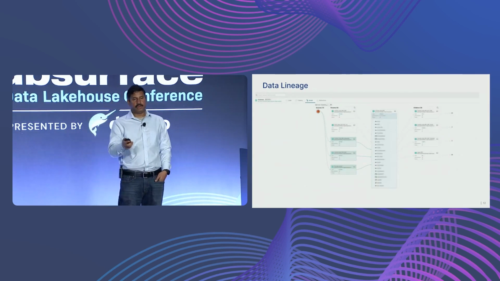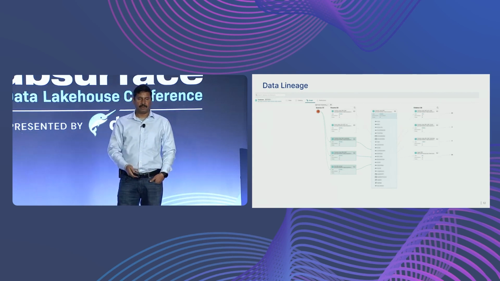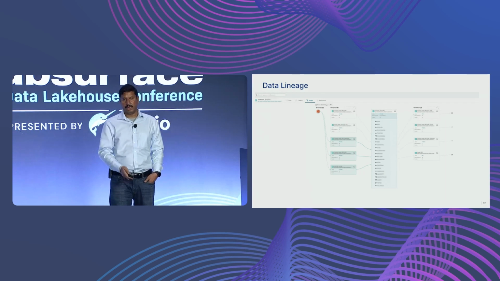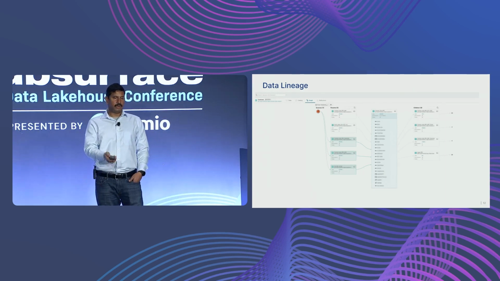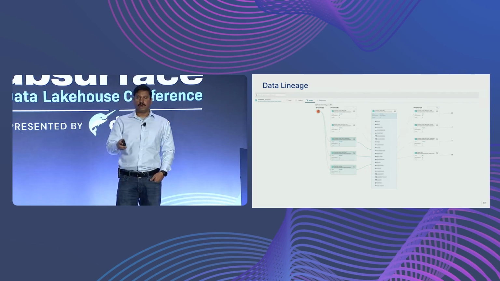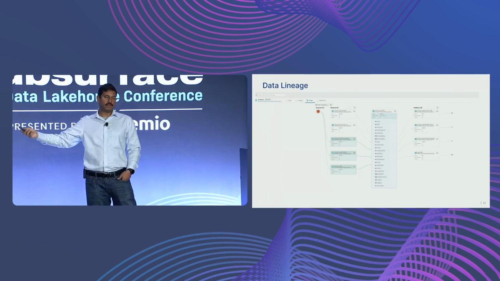And this is one sample lineage screenshot. Sorry, we have to blur out the table names and stuff, because I want to keep it real. So it's from our existing production environment. The middle is the actual virtual data set, and if you take a look at it, it has five parents. Similarly, on the right, there are 4 children, and the top child has 20 further children. And maybe if we drill down, it will go down another 2 or 3 levels. So easily it goes to multiple levels.